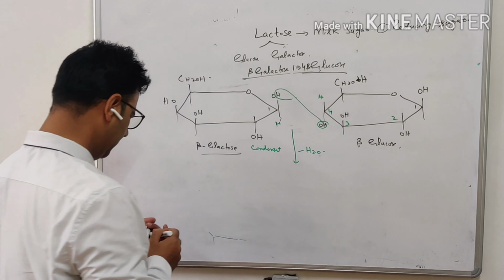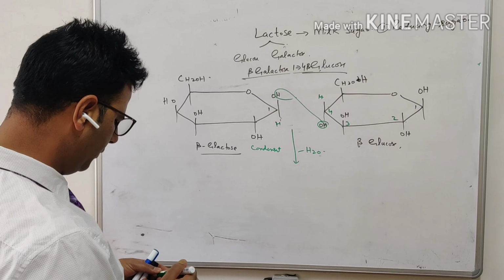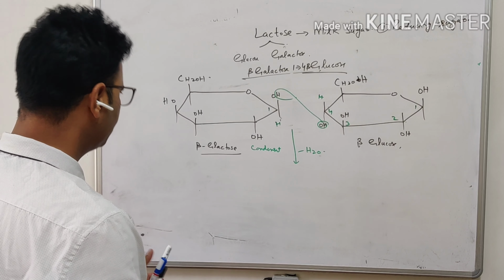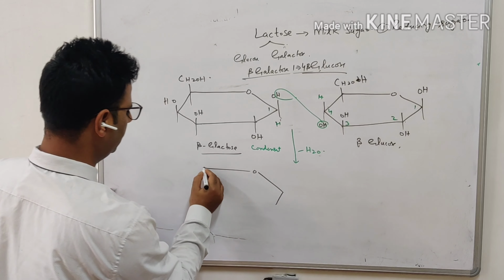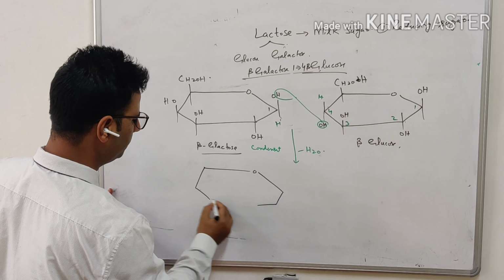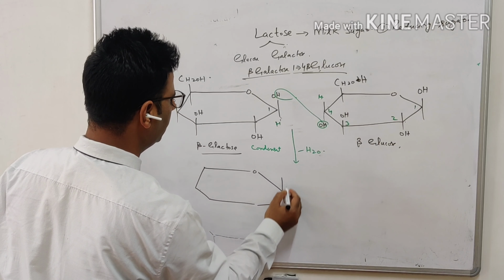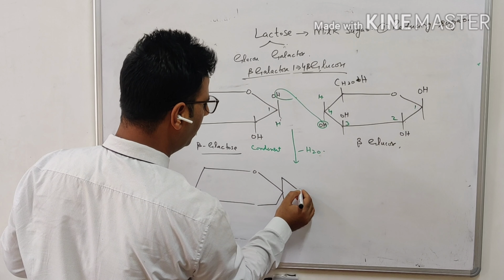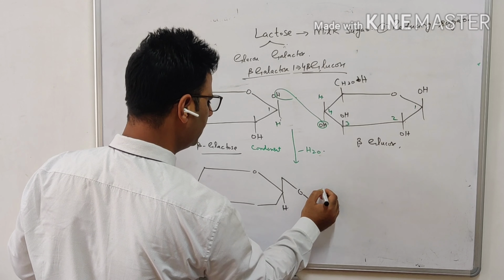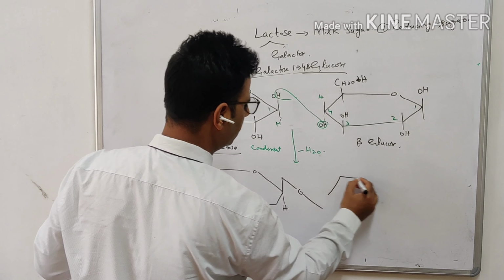After this condensation, we are expected to get a structure like this. This is O, and this is the galactose. Here we have H, and here we have a common O between this and this.